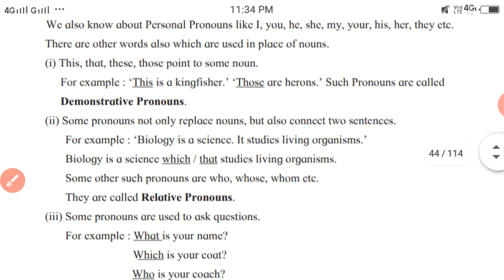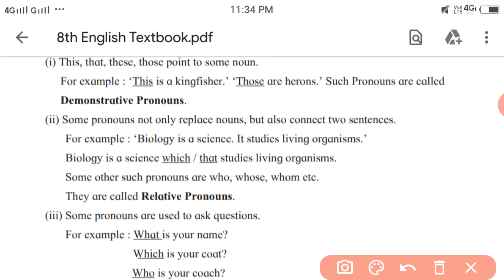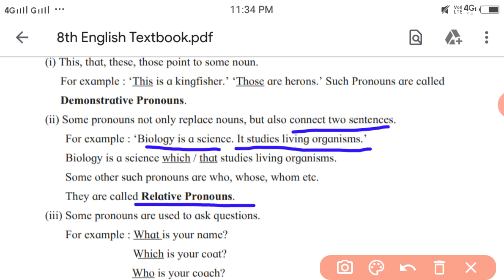Next, relative pronouns. What are the relative pronouns? Relative pronouns are used to connect two sentences. Here is the example. Biology is a science is the first sentence. Next one, it studies living organism. Now how are these two sentences joined? Biology is a science which or that studies living organism.